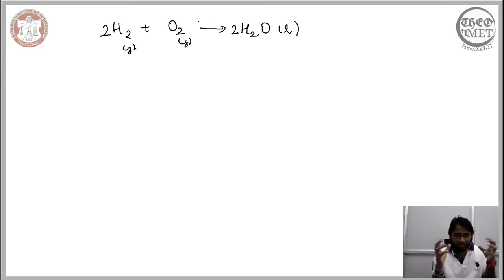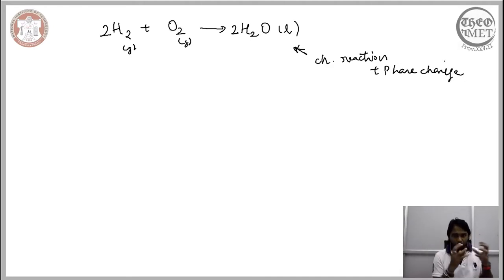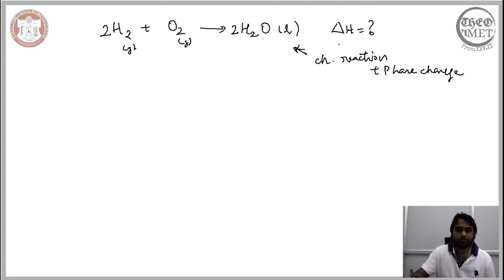Now there is a reaction and also there is a phase change. So in this reaction, you have a chemical reaction, and in addition to that you have a phase change. In such a case, wherein you have a combination of chemical reaction and a phase change associated with it, determining the thermodynamic changes is quite difficult. So ultimately, we are not able to calculate exactly the enthalpy change associated with it.